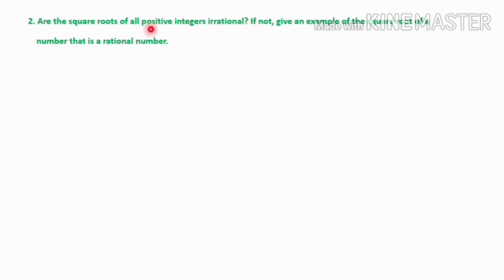So here when we take the positive integers' square root, are we getting irrational numbers? That is the question. Let's take an example. Here square root of 4. When we take the root of 4, we will get the answer 2. So 2 is a rational number. One more example, that is root 9. Root 9 is 3. 3 is also a rational number. So we are not getting irrational numbers.